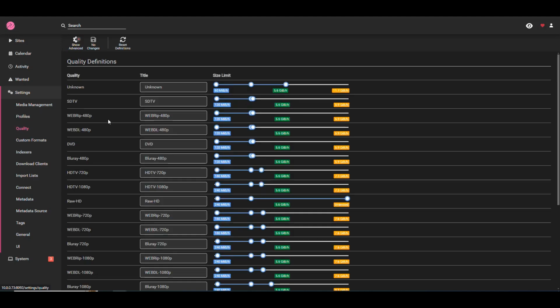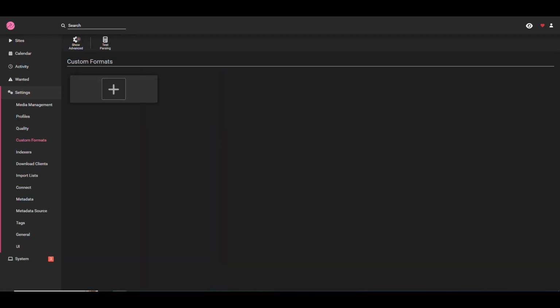Then on the quality, you can also change this if you want to be very specific about the sizes and the quality of the content for each of the categories that you defined before. But I honestly always leave stuff like this on the defaults. Now we can go into custom formats, and in custom formats I usually don't do anything either, so I'm not going to do anything here.